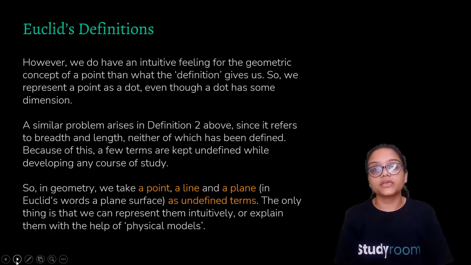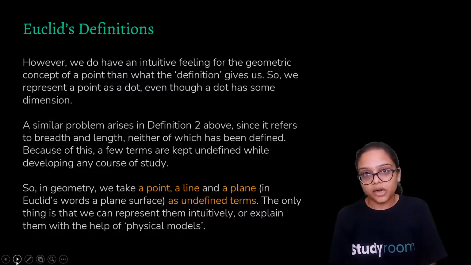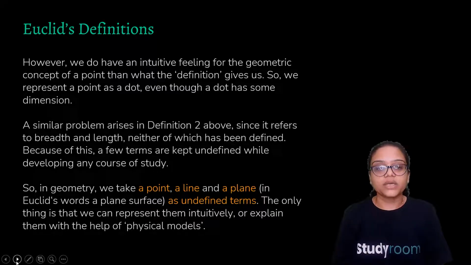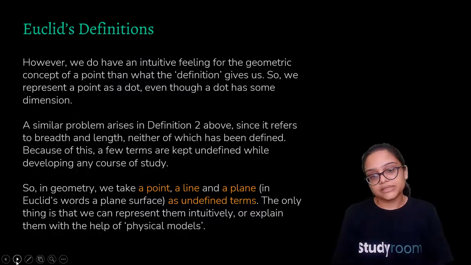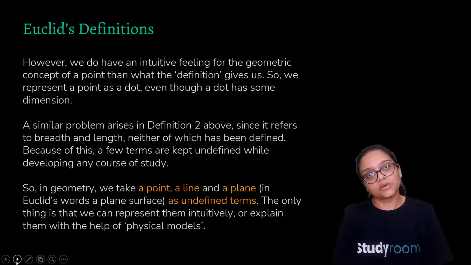However, we do have an intuitive feeling for the geometrical concept of a point, which the definition gives us. Obviously, the definition is not clear on what a part is, but everyone knows what a point is. But in order to define it, we may have to be more clear. So in geometry, we take a point, a line, a plane, Euclid's plane surface, as undefined. We can only represent them intuitively or explain them with the help of physical models. So we can't just define it. One thing is clear, we can make it understandable with physical models.